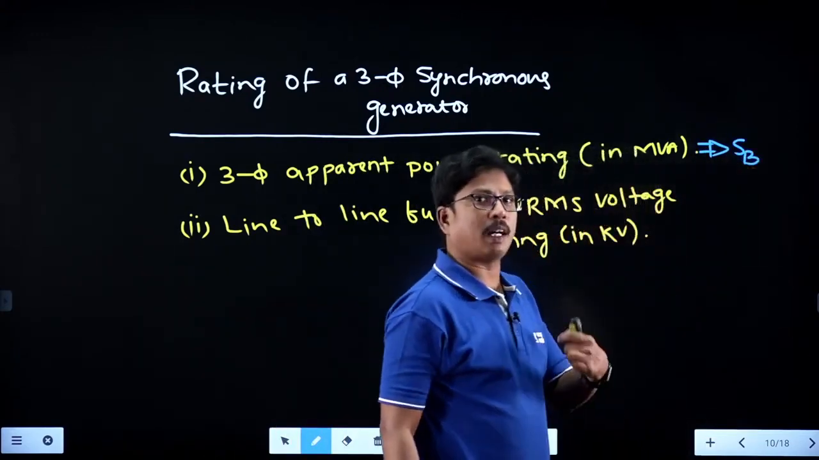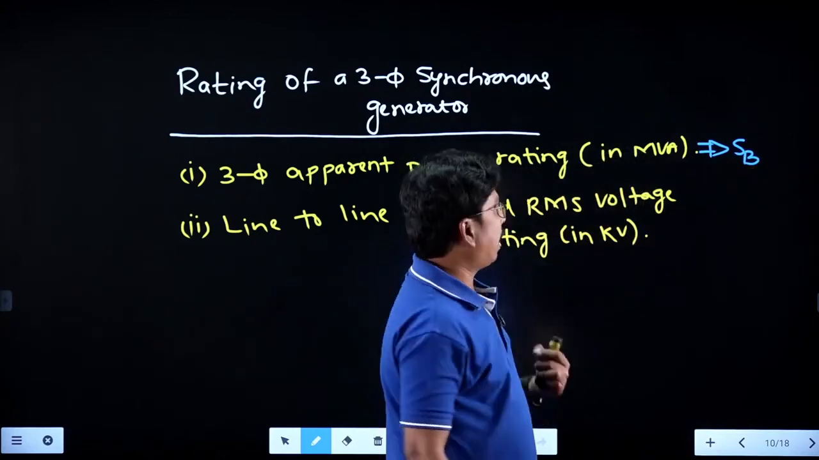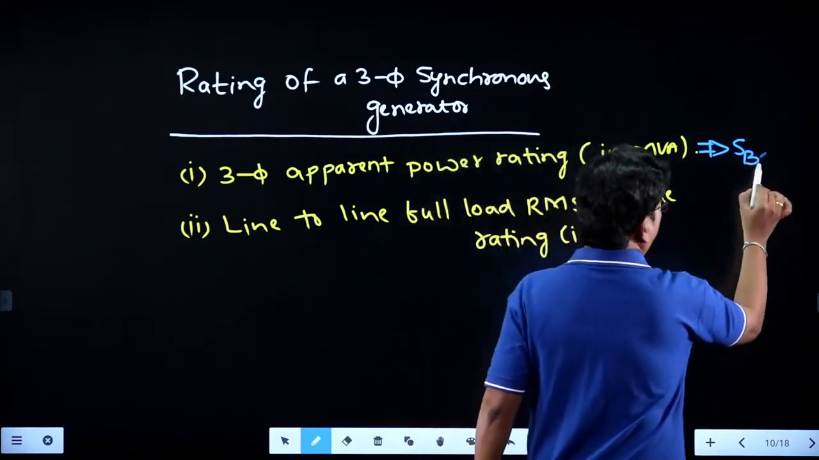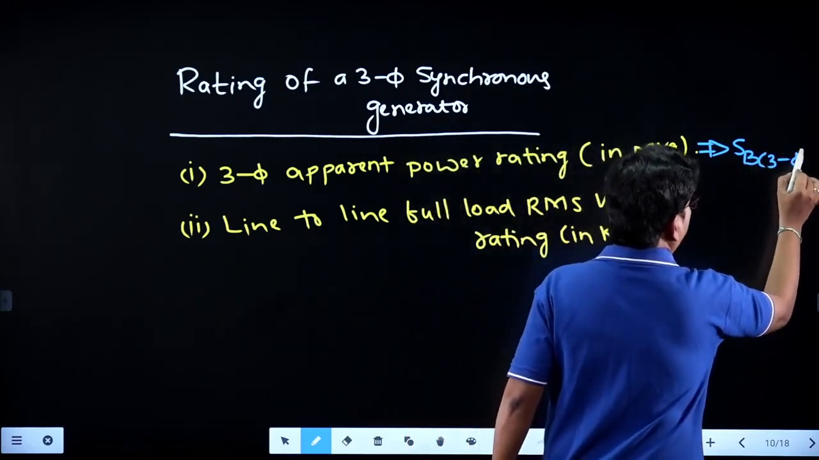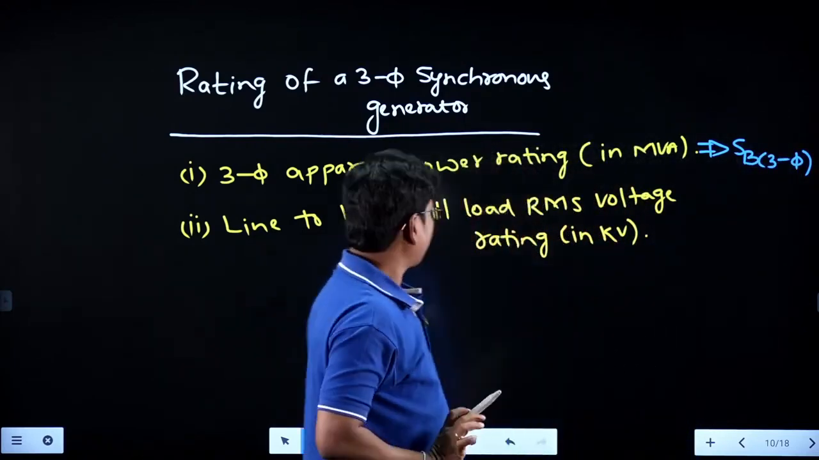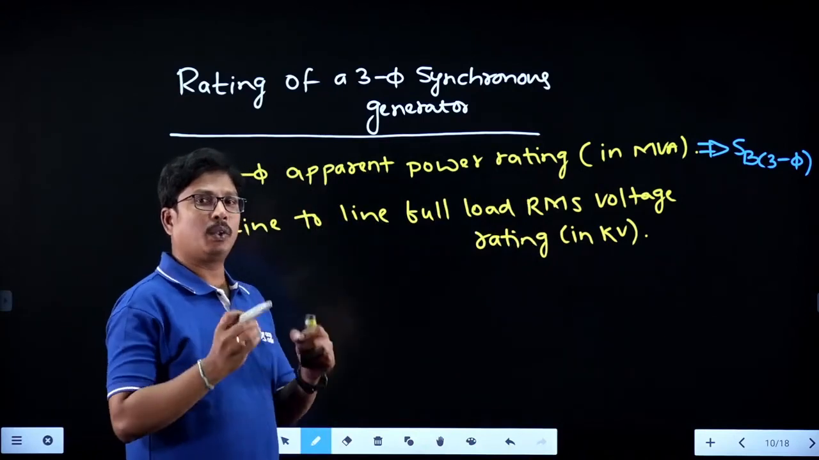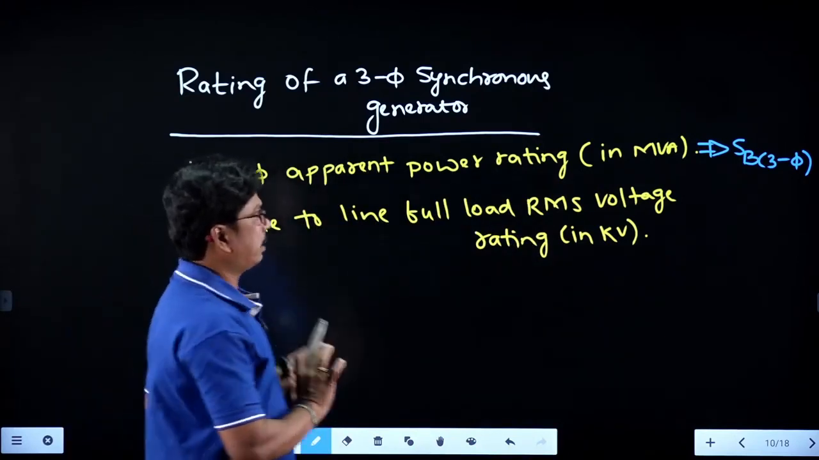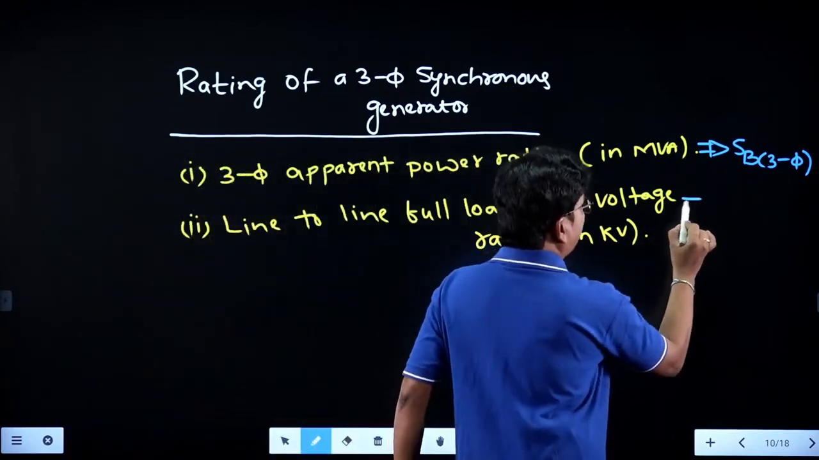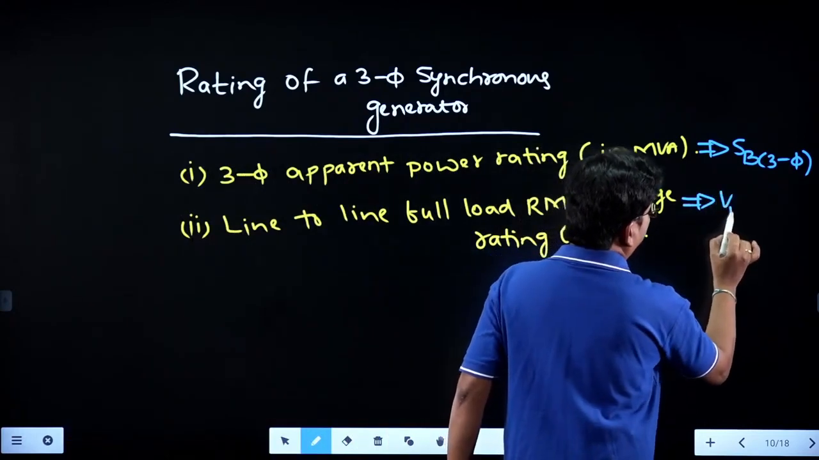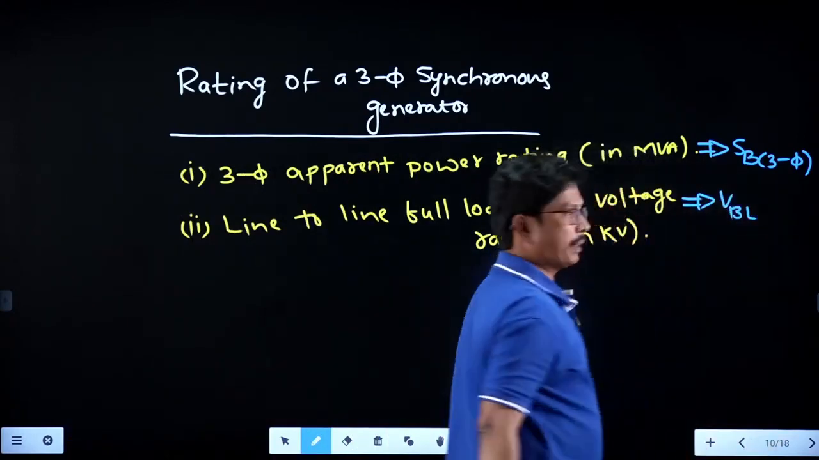The representation of apparent power will be S. And as it is a three-phase quantity, we can write it as S base three-phase. And the line to line voltage they are giving, so whenever the line to line voltage is given, we can consider that as the base voltage, V base line quantity.